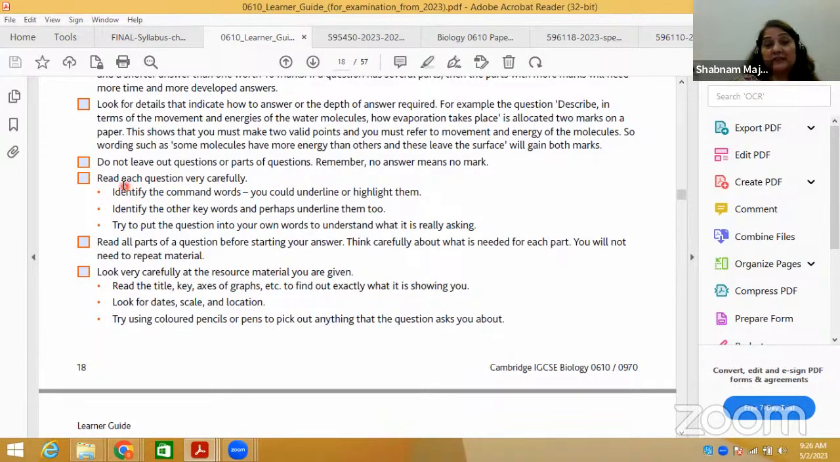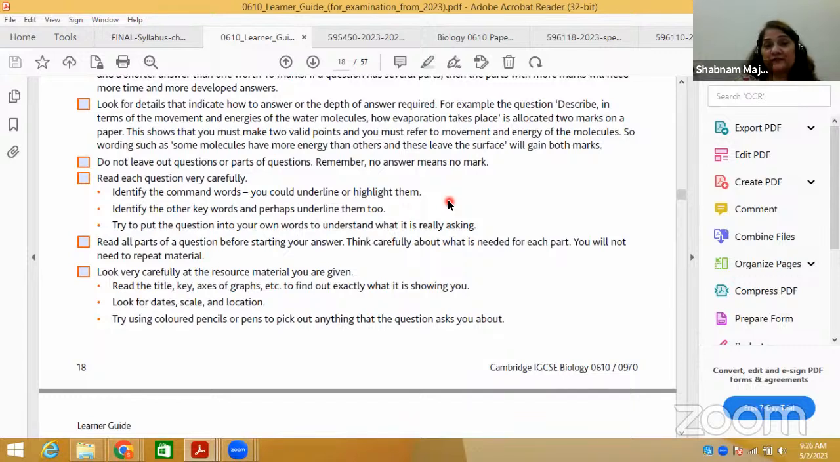You need to read each question very carefully. So it's very important to read each question very carefully. Number 1, identify the command words. Already shared with you that command words or terms are very important in the question. You could underline or highlight them. Very important thing is that when you get your question paper in front of you,